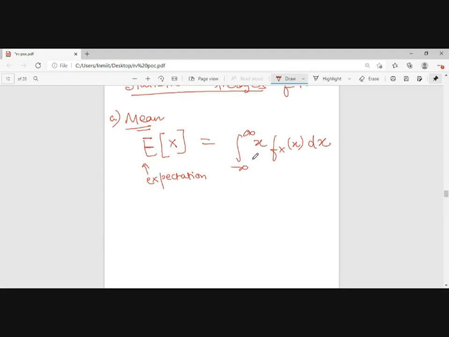Suppose I am saying 1 exists with a probability of half and 0 exists with a probability of half. So what will be the average value? Average value will be 1 into half plus 0 into half, so the value will be half.